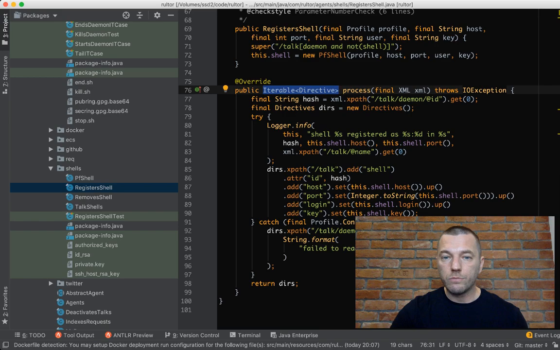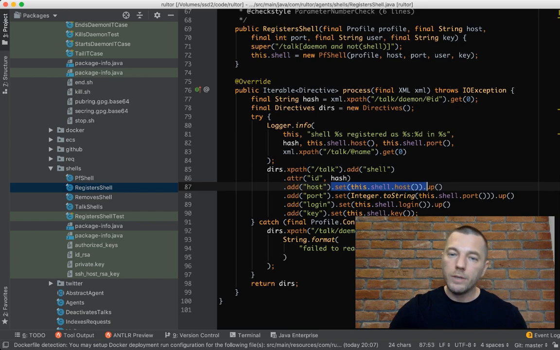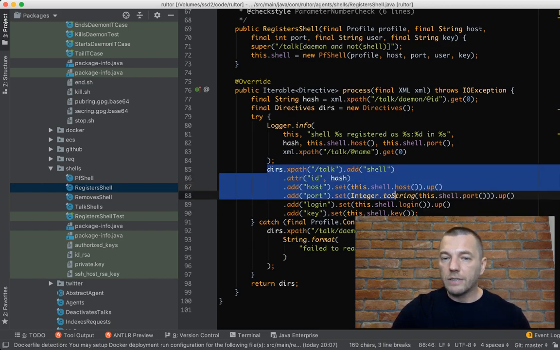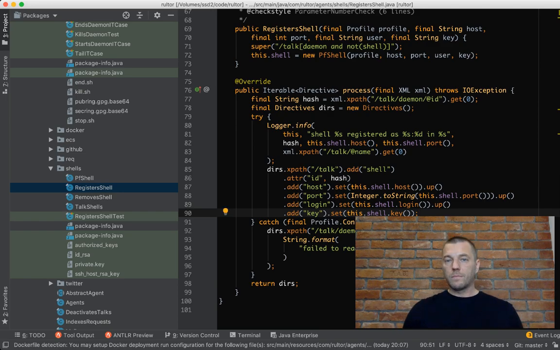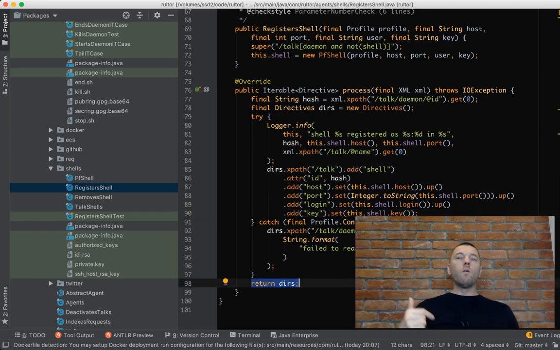And here's how we generate it. Look, you find the location, you know the commands already. You add some shell element, then you set the attribute, you add the host, you set the value of the host, you go up, you add the port, you set the value, you go up, you add logging, you add key, and that's it. And then this stuff is returned. So those who call the agent just give you the XML document and say, work with it.